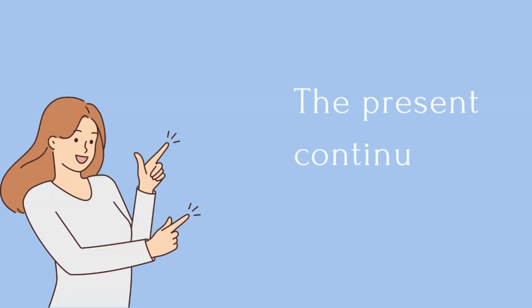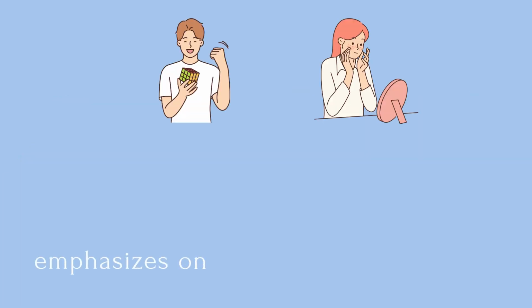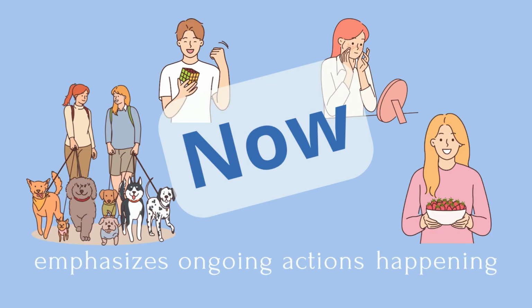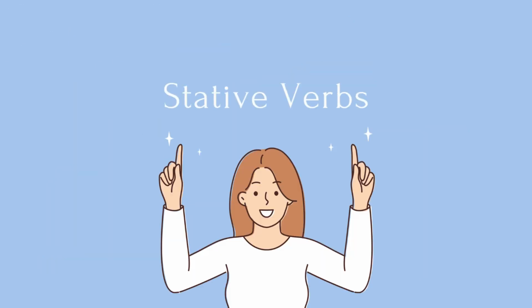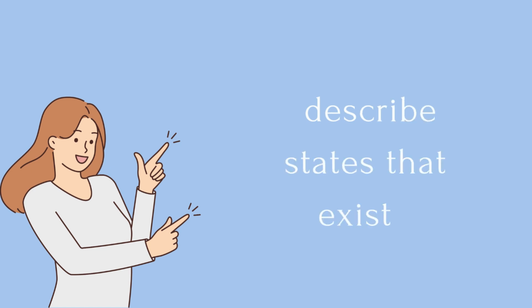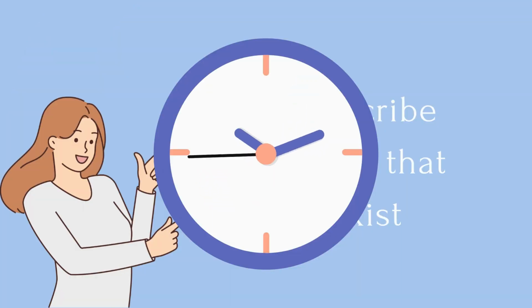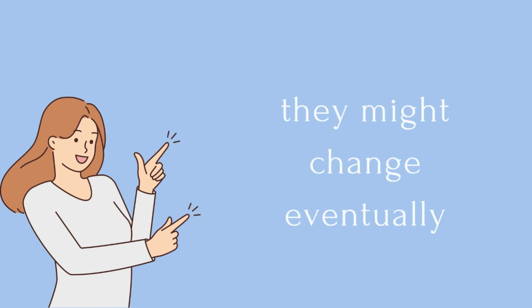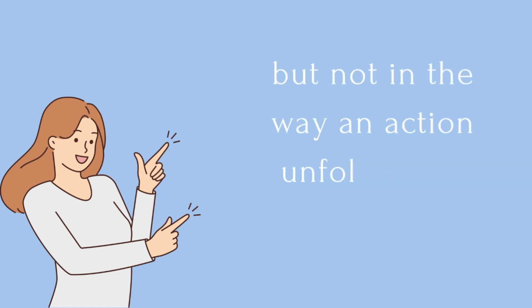The present continuous tense emphasizes ongoing actions happening now or around now. Stative verbs, on the other hand, describe states that exist regardless of time. They're like permanent markers on a whiteboard. They might change eventually, but not in the way an action unfolds over time.